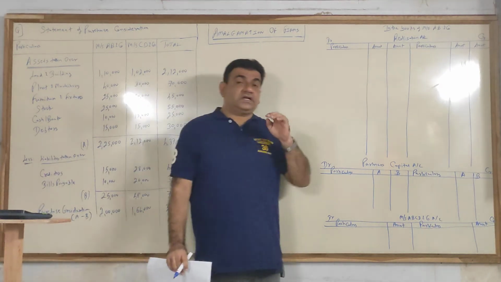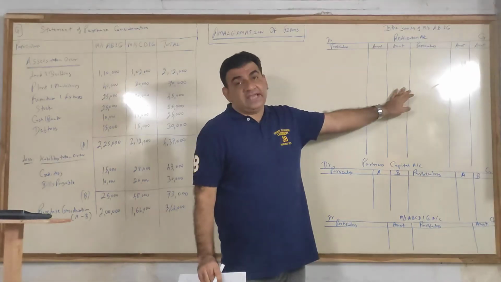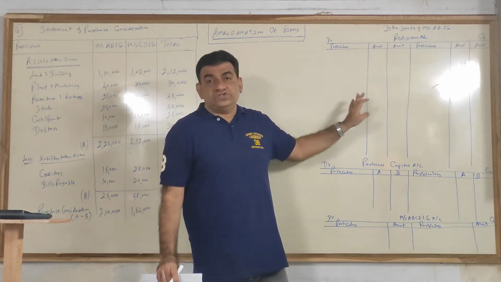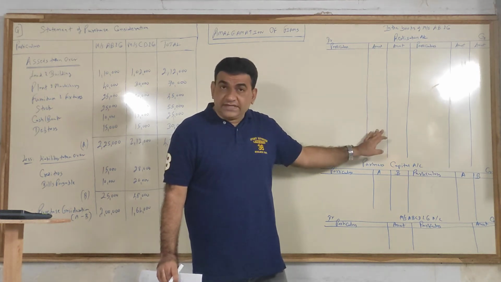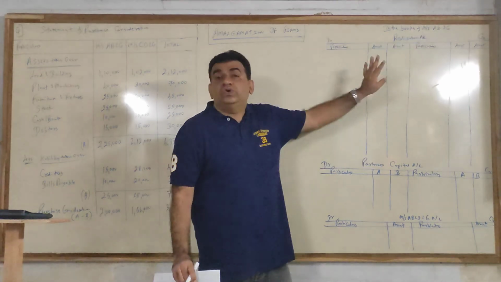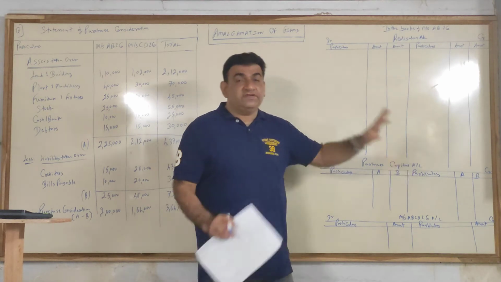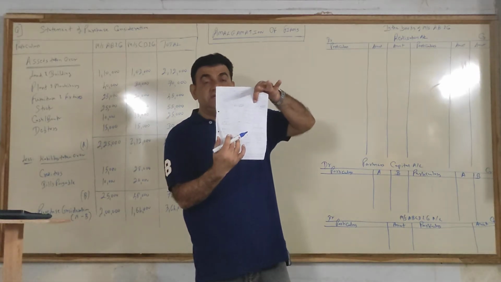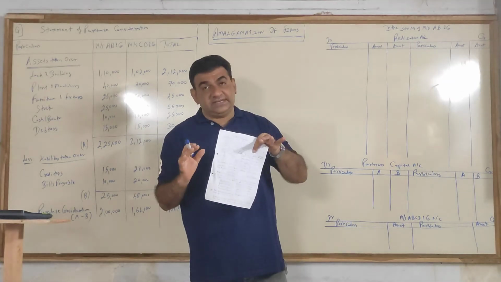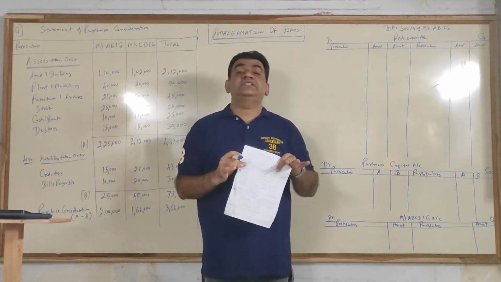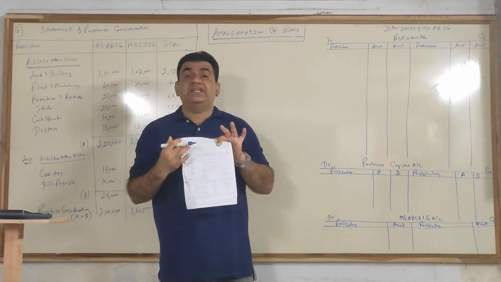We are closing the accounts only of AB and company, so from the question we will see the data relating only to AB and company. First step, let's see the posting. We will start from the liability side.